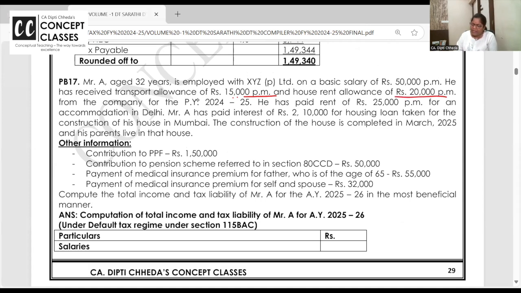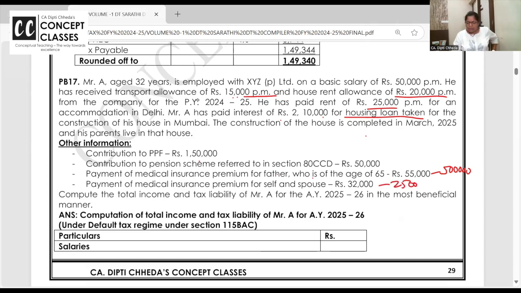HRA. He is paid rent. A has paid interest on housing loan. Construction of the house is completed in March 25 and his parents live in it. Contribution to PPF, National Pension Scheme, medical insurance for the father. 80D, 50,000 for medical insurance for self and spouse, along with health checkup expense in cash.